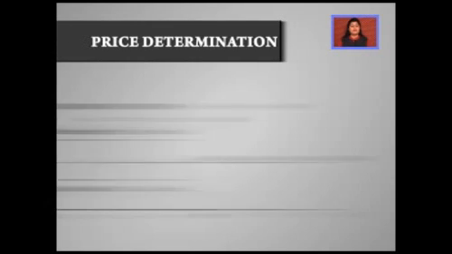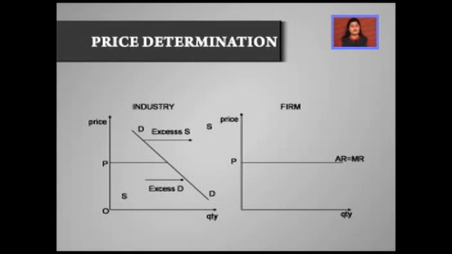So diagrammatically, you can see in the diagram the demand curve is sloping downward while the supply curve is sloping upward, because we already know that there is a negative relationship between price and demand, and there is a positive relationship between price and supply. So where the two curves intersect, that is the equilibrium point.